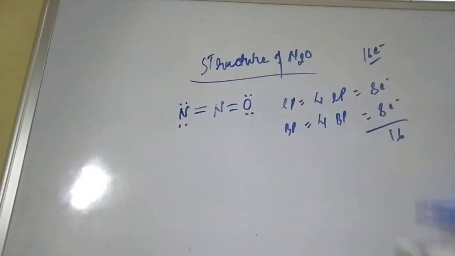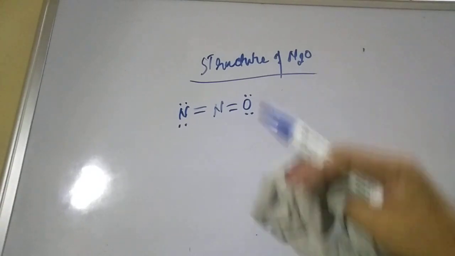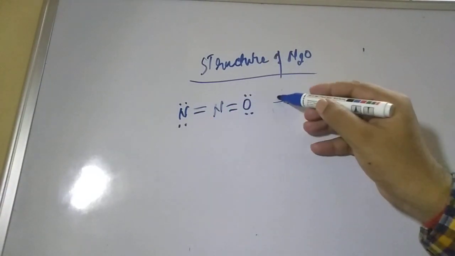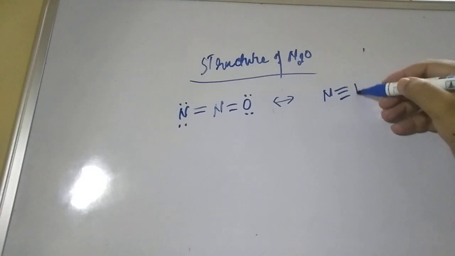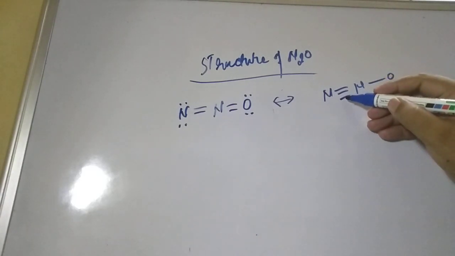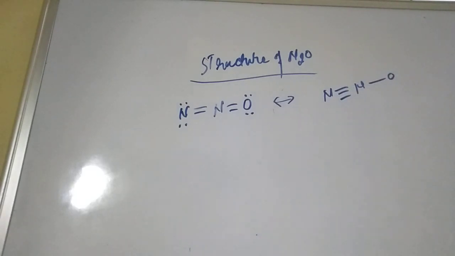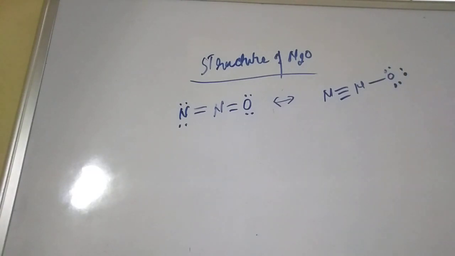Now if you want to make another resonating structure of this, one more structure is possible. Here we can put N, and here we can put O. Now you distribute the number of electrons. The 4 bond pairs we have already distributed. Now the lone pairs we also have to distribute. So 1, 2, 3, 4, 5, 6. So 3 lone pairs I have distributed here.